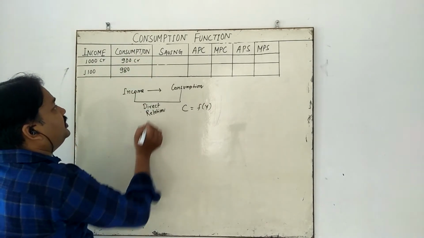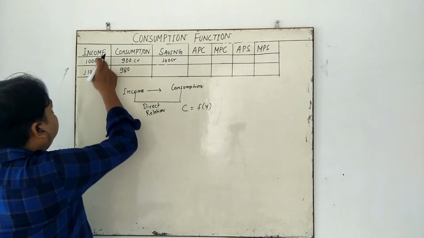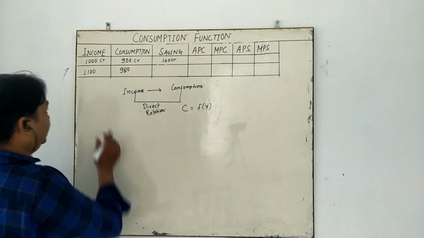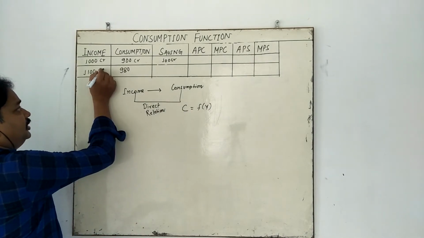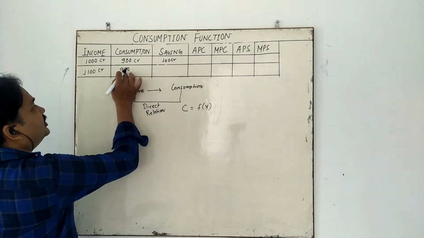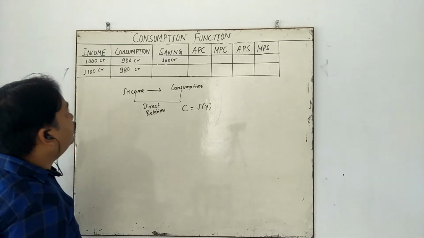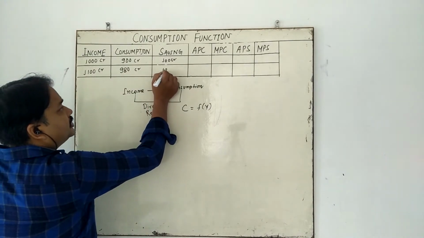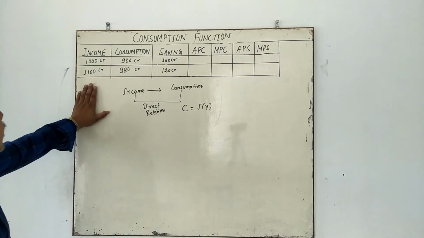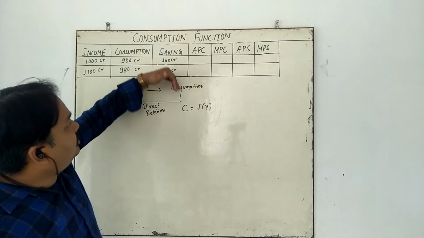So saving is equal to 100 crore. If income increases to 1100 crore, consumption also increases to 980 crore. So what is the saving? My dear student, 120 crore is the saving. So you see the simple logic here: when income increases, consumption also increases, as well as saving also increases.